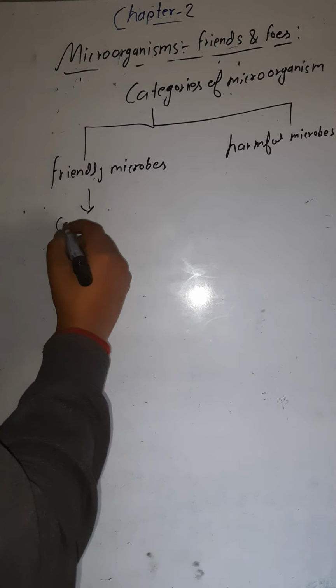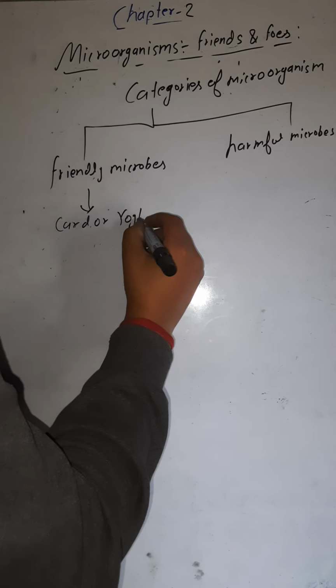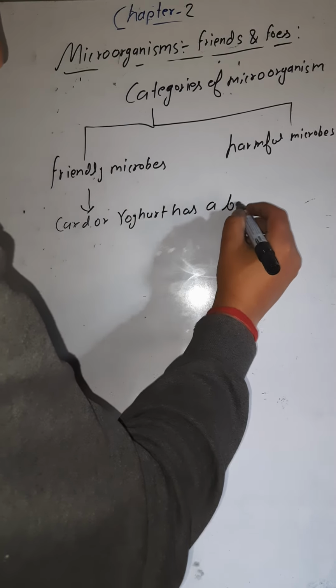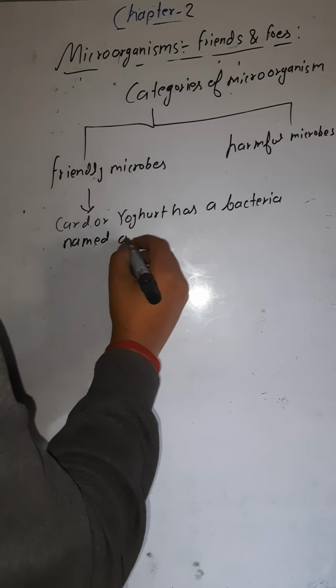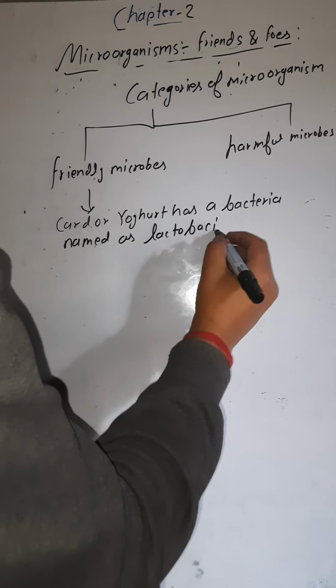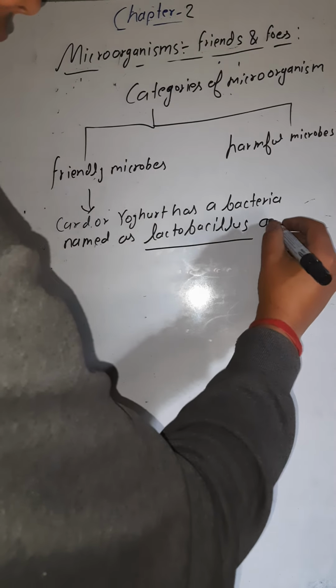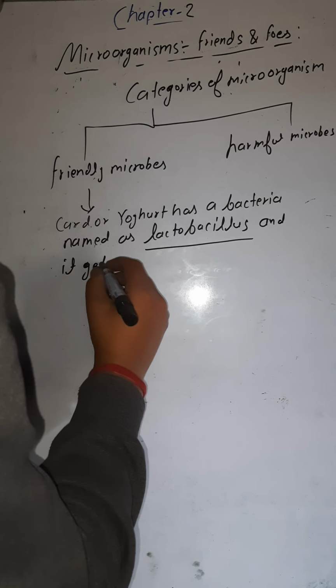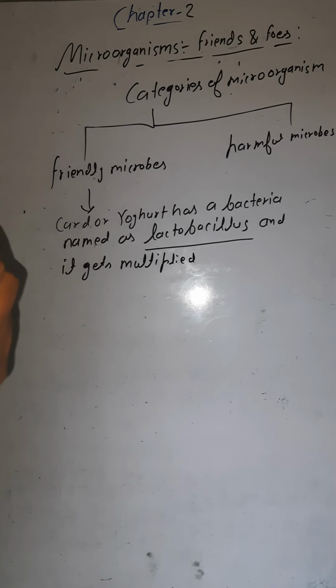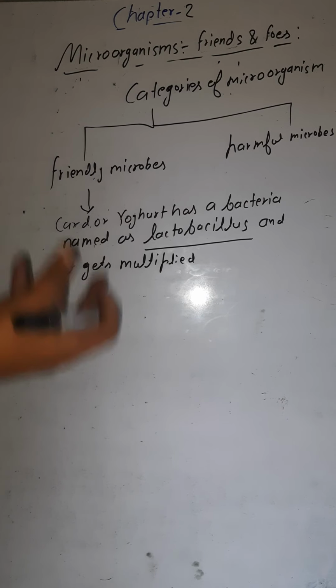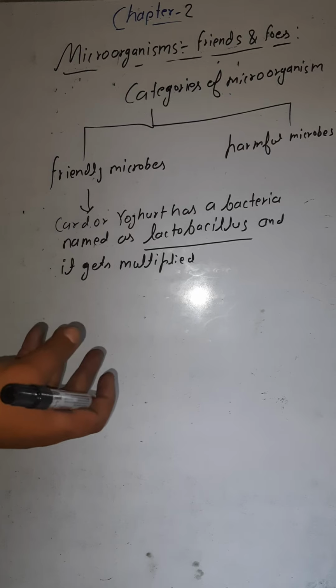Here I'm writing: curd or yogurt has a bacteria named lactobacillus, and it gets multiplied when we keep a small amount of curd in a bowl of milk.